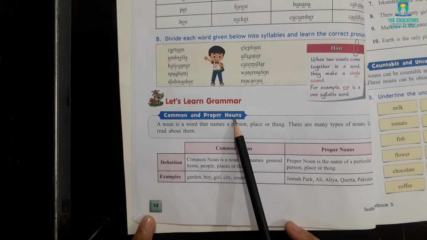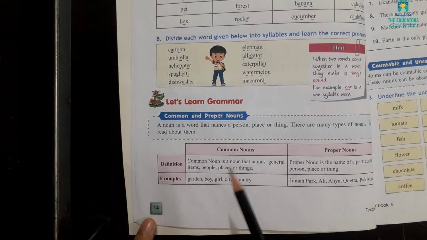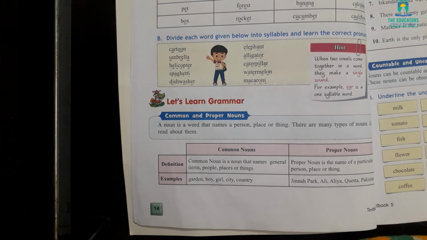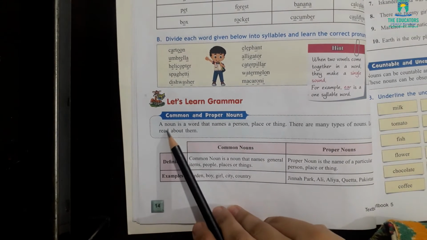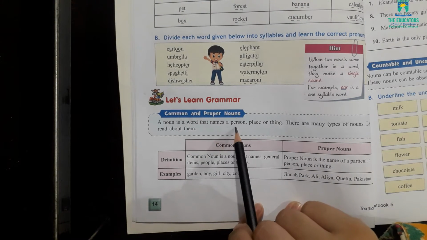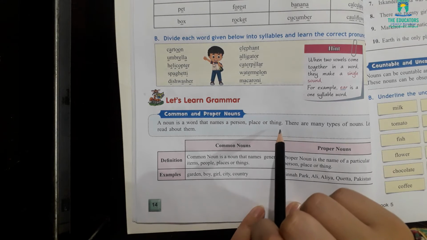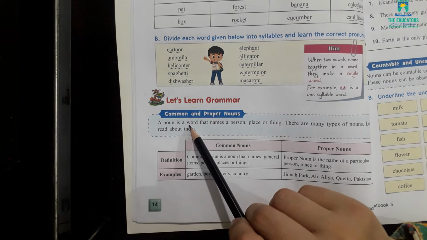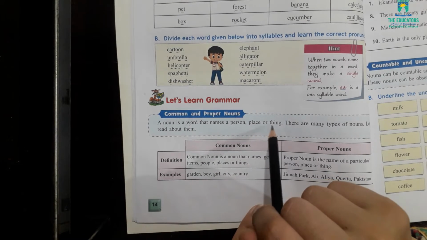But before proceeding, we first have to know what a noun is. I'm sure you would have learned about nouns in your previous classes, so let's do a recap. What is a noun? A noun is a word that names a person, place or thing. Noun is a naming word, and it can be a person, a place, or a thing.